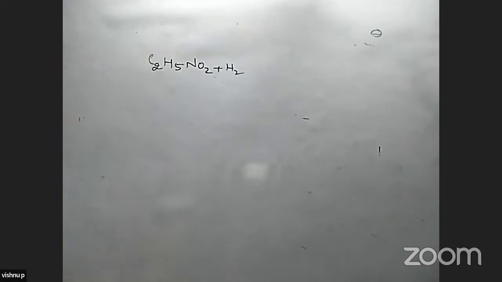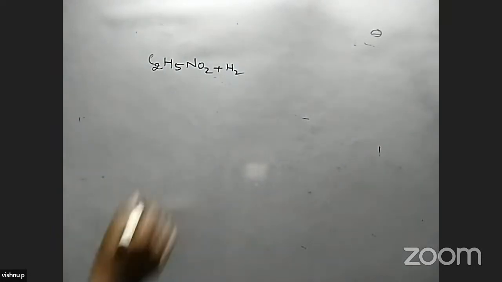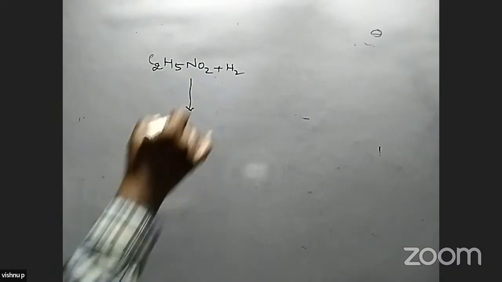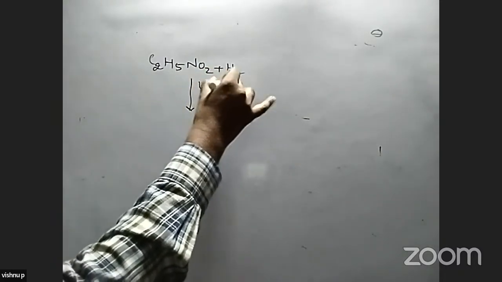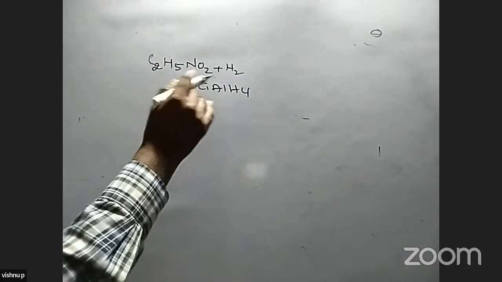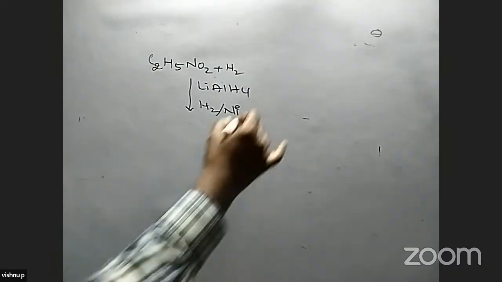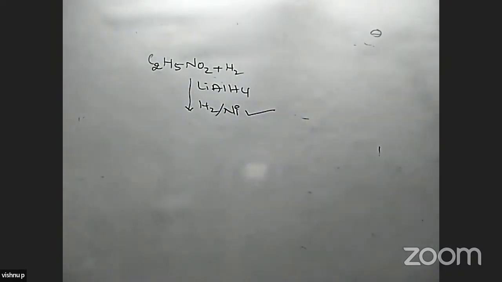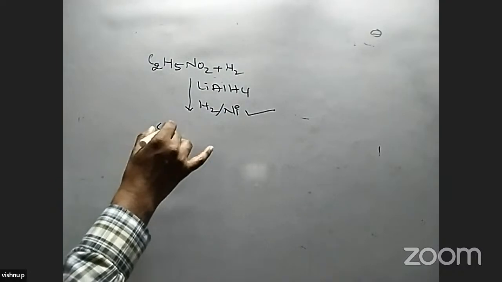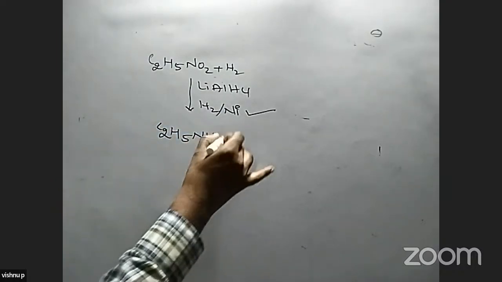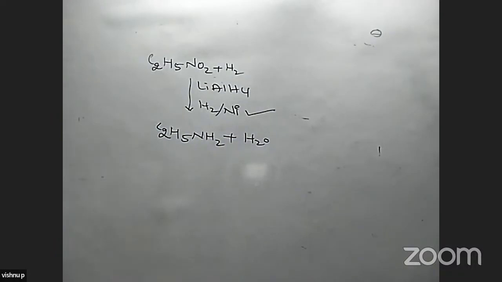The second preparation method is from nitro compounds. We take an example: nitroethane reacts with hydrogen. We use a catalyst like lithium aluminum hydride, or hydrogen in presence of nickel, platinum or palladium catalyst. Majorly we use hydrogen with a nickel catalyst, an effective catalyst. Here the NO2 group is reduced into an NH2 group, and H2O is separated in this reaction.